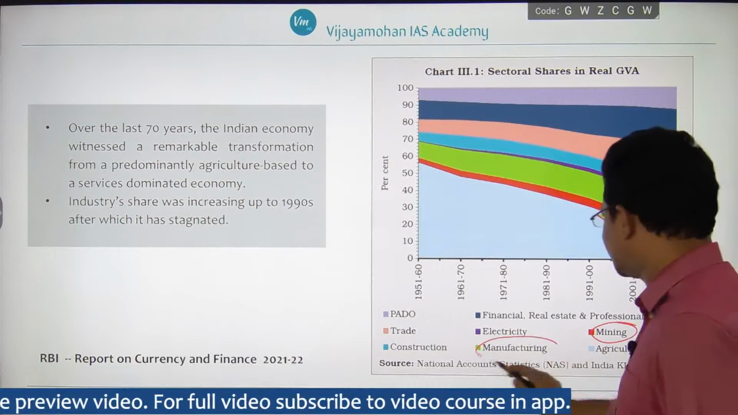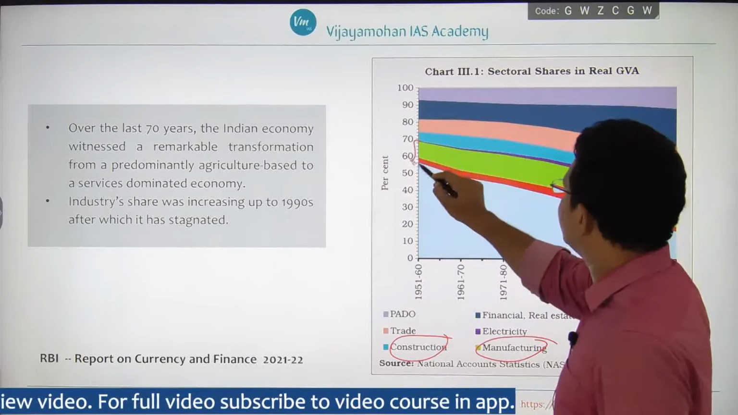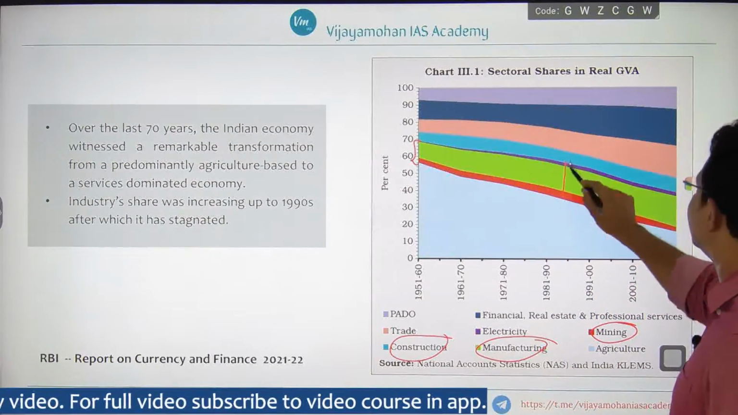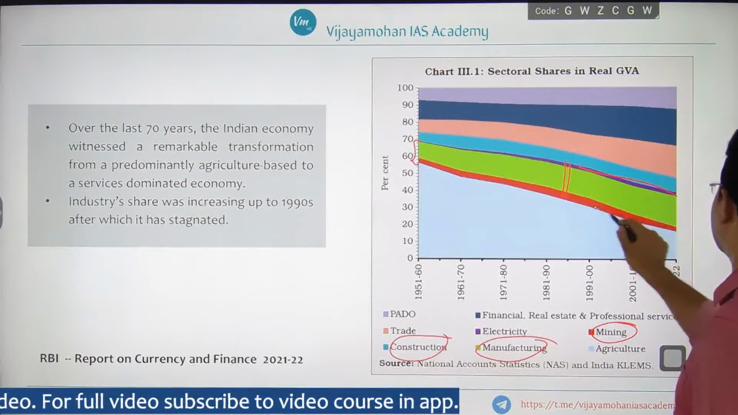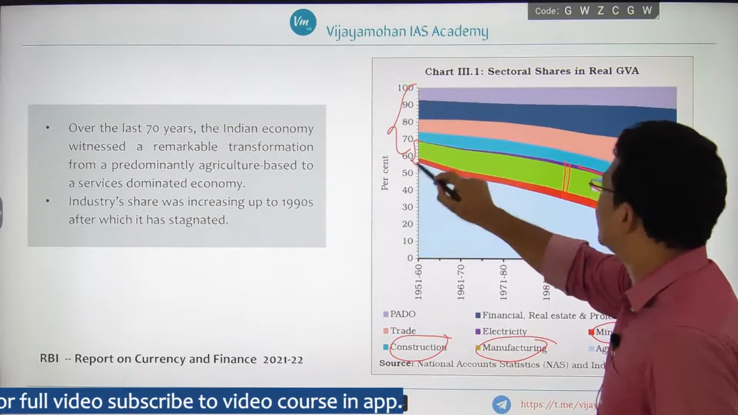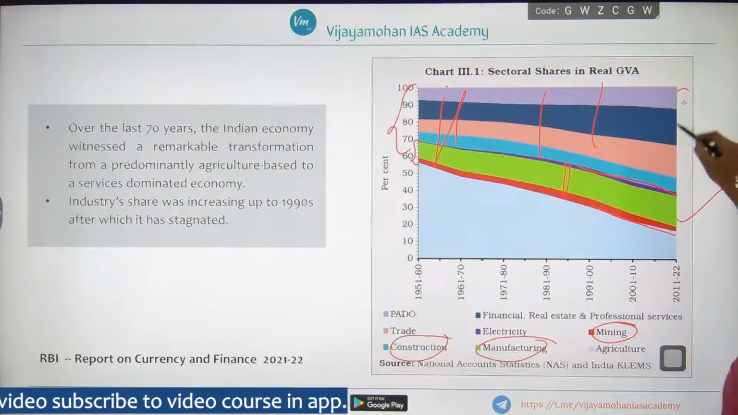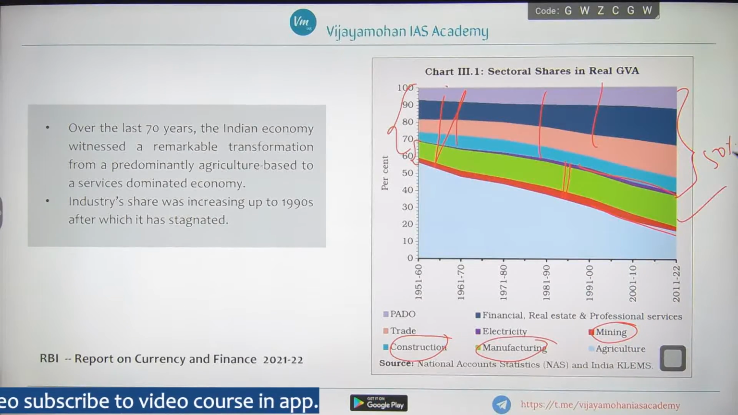Mining, manufacturing, if you include construction also, right? Here observe it, right? It has increased up to here, then from here it has stagnated. Now observe the services sector. This is the services sector. Now see the band, how it has increased. See, now it is nearly more than 50%.